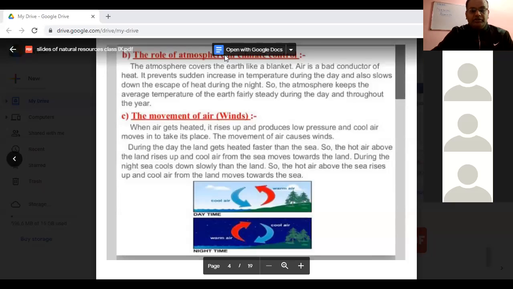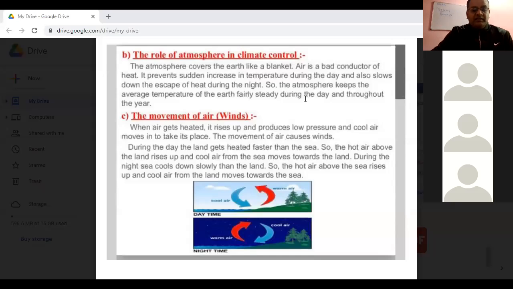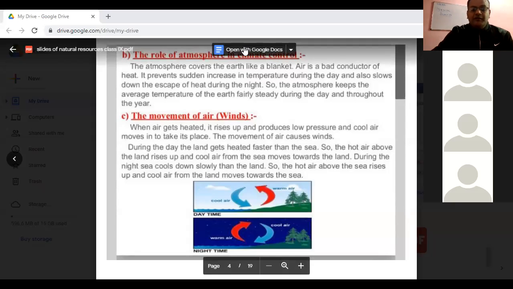Very good. During the daytime, yes, correct. Let me see, all say sea to land. Very good. Sea to land. Correct. And during the night time, the reverse is happening. The sea cools down more slowly than the land. So the hot air above the sea rises up and cool air from the land moves toward the sea. So during night, from where to where will the wind movement be? Yes, during night, land to sea. Very good. Correct.